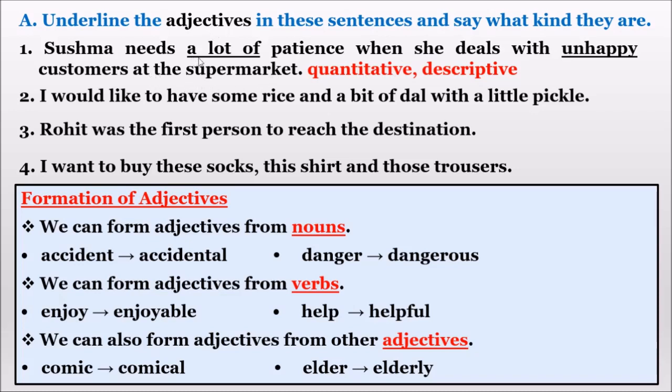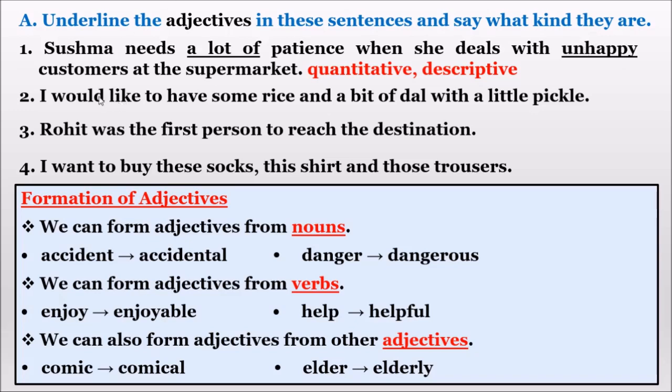So here a lot of is underlined. A lot of means it is a quantitative adjective because it is talking about the amount. They are not showing a number. They are just showing the amount. A lot means more. So it comes under quantitative adjective. Unhappy. Unhappy is a feeling, one's feeling. So it comes under descriptive adjective.